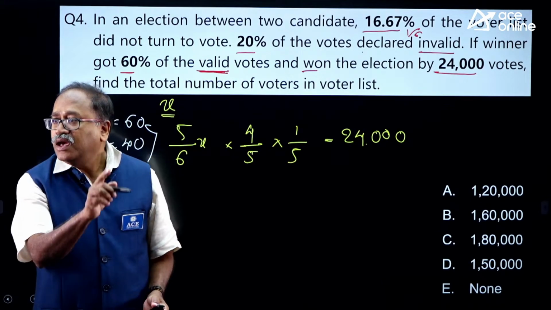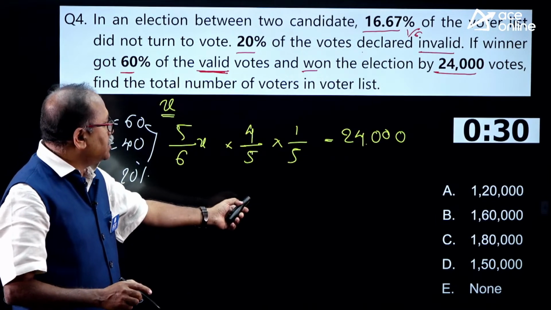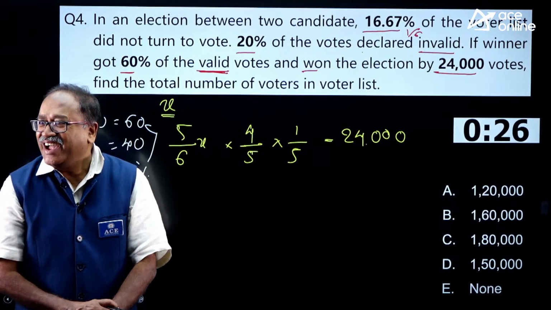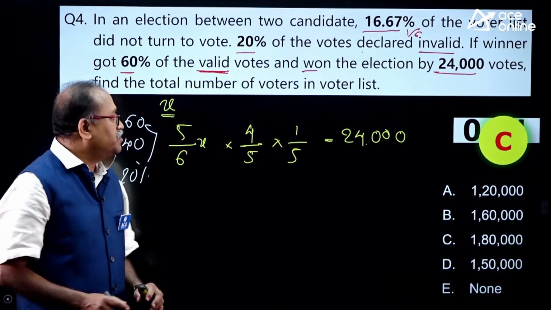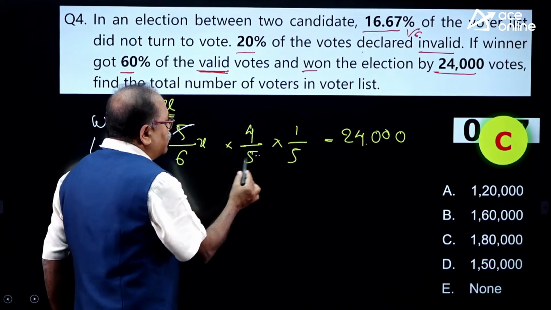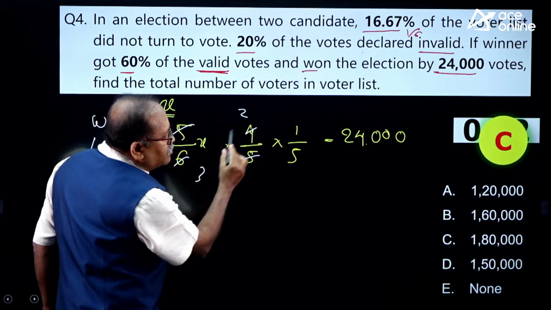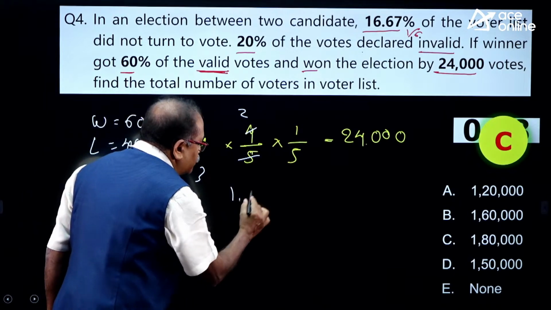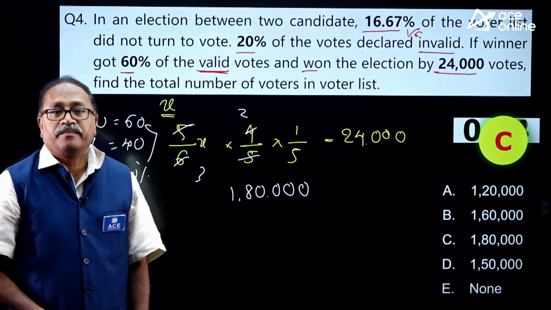As Sai has answered, 1,80,000, that is option C. Likita says option C. That's right, beautifully you people have understood it. These are all very stereotypic questions. Here I will cancel by 2 times and this is 3 times, and that's 12,000, and 12 into 15 is 1,80,000. That's right. It was a very smooth question.